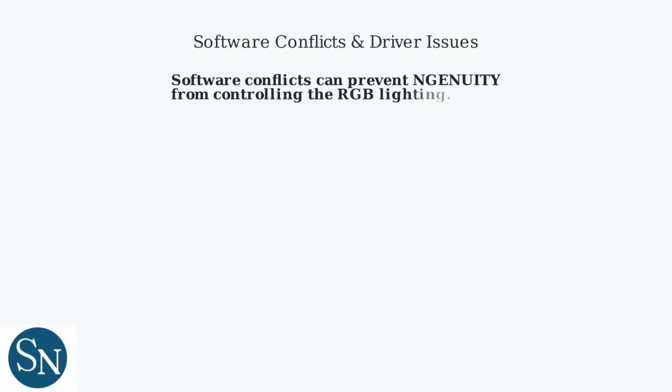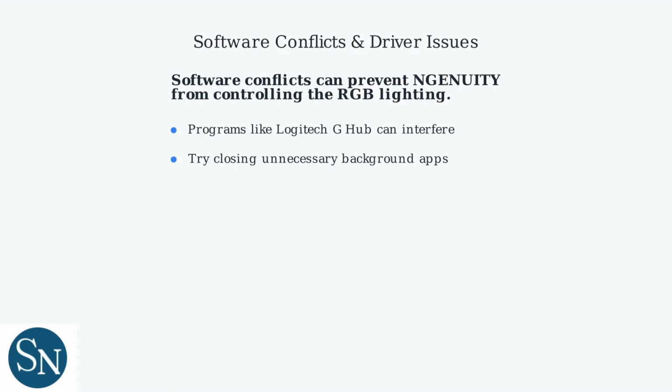Software conflicts can prevent the Ingenuity app from controlling the RGB lighting on your QuadCast S microphone. Programs like Logitech G Hub can interfere with the connection. Try closing unnecessary background apps to free up system resources.